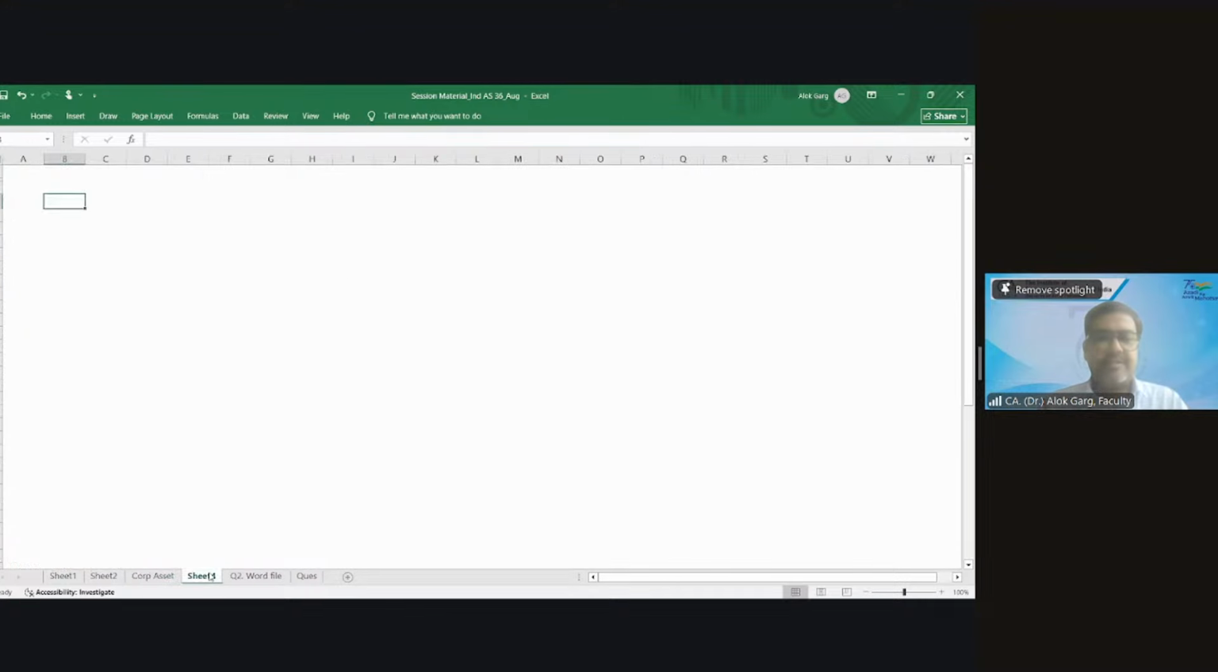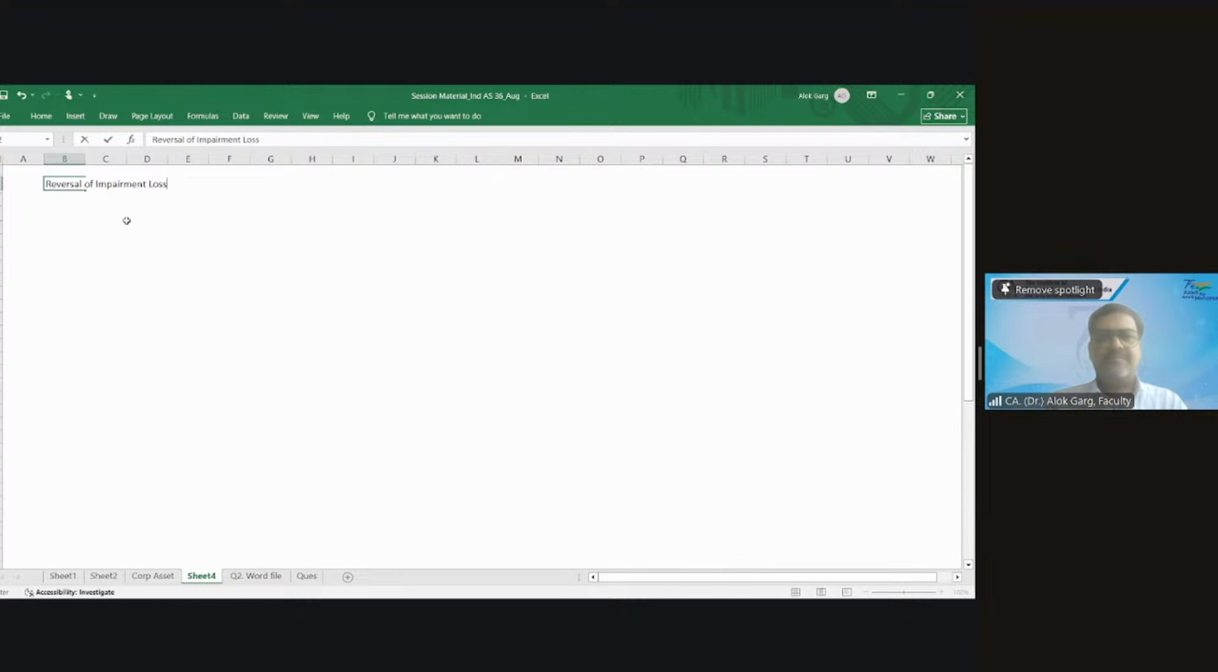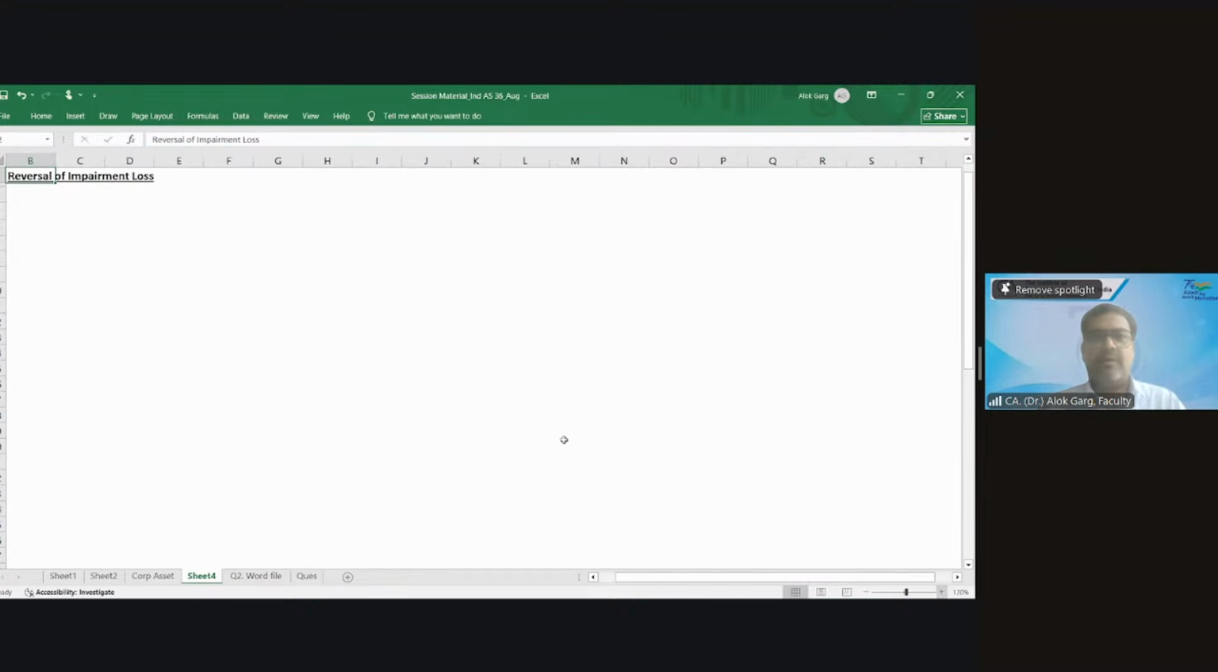So now we are discussing the reversal of impairment loss concept, right? Whoever hasn't understood anything on reversal of impairment loss, not to worry. You will be able to understand everything on reversal of impairment loss after completion of this example. Okay? Right?